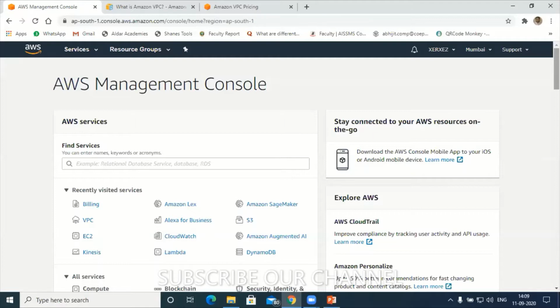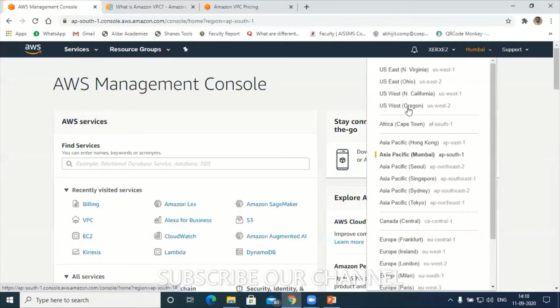Just to avoid confusion, I will not create the VPC in my default location, which is the Mumbai region. Can you see this? Instead of creating the VPC in the Mumbai region, I'll create it in some other region. Let's say I will choose the Oregon region.